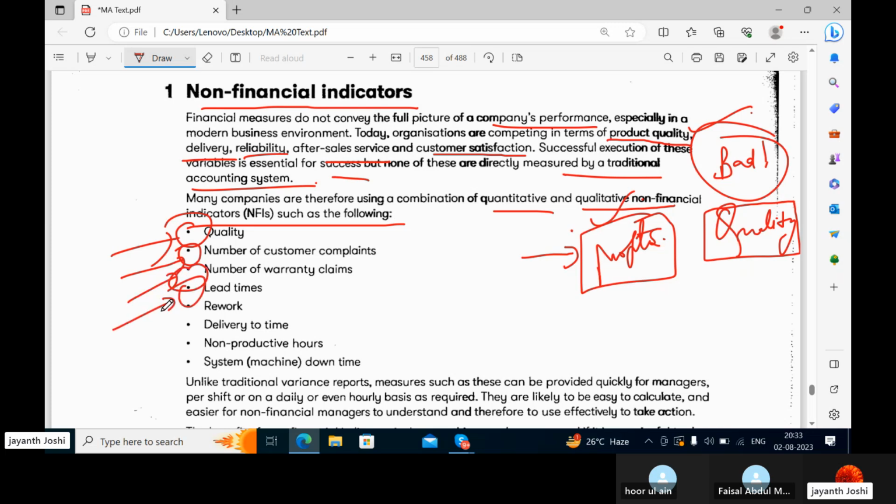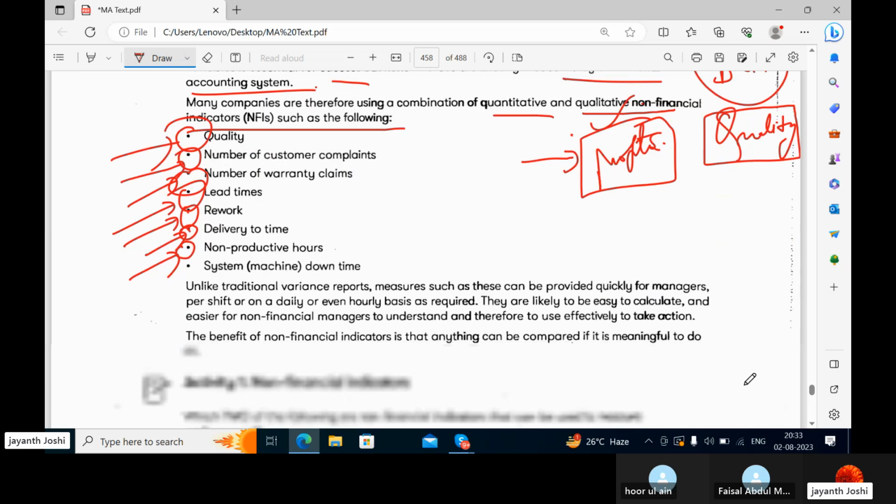Lead times, whereby it's very high time they have to react. When there is a need to rework on something, they should always try to deliver on time. Whatever time they have as non-productive hours, they should try to utilize it. System machine downtime, when the machine is not working, is what they are going to address.